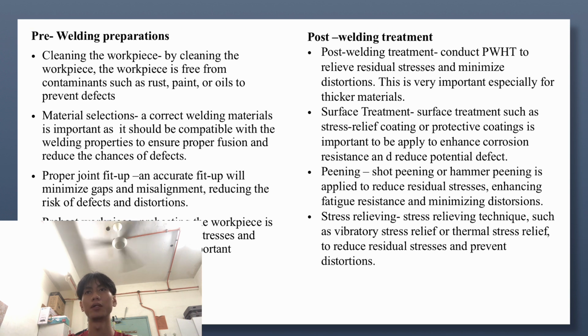Second one is surface treatment. Surface treatment such as stress relief coating or protective coating is important to be applied to enhance corrosion resistance and reduce potential defects. Number 3 is peening. Shot peening or hammer peening is applied to reduce residual stresses, enhancing fatigue resistance and minimizing distortions. And the last one is stress relieving. Stress relieving techniques such as vibratory stress relief or thermal stress relief reduce residual stresses and prevent distortions.